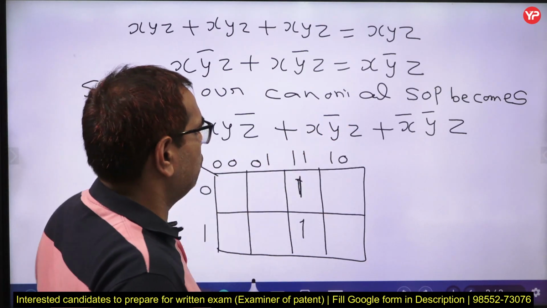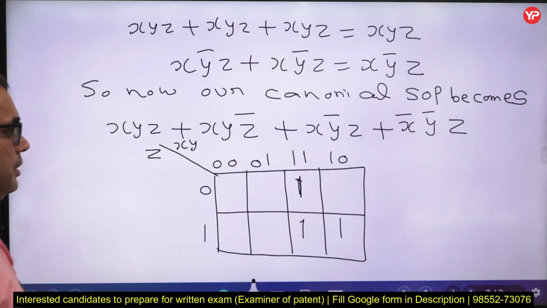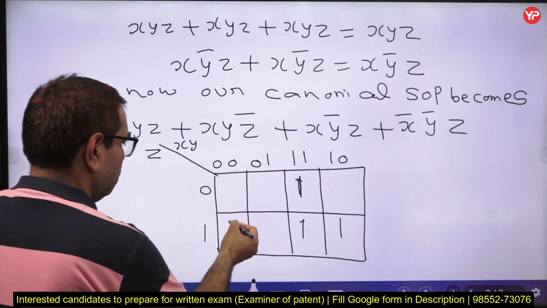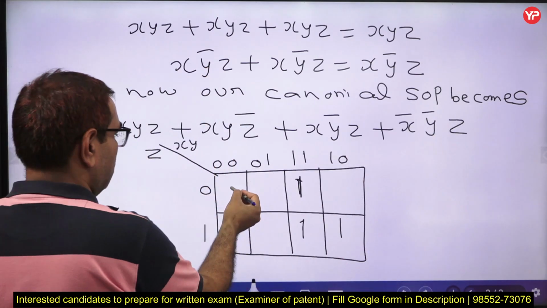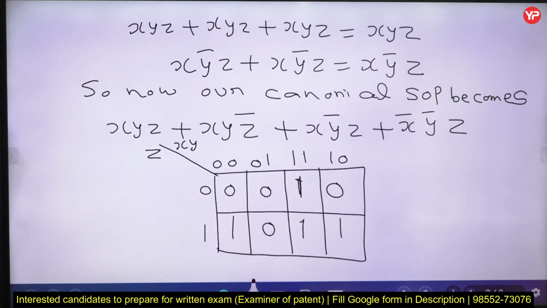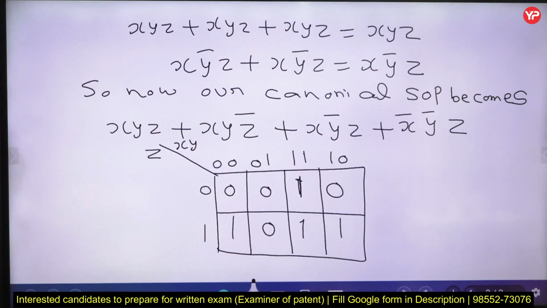Then 101, we write 1 here. And then we have 001, so 1 here. Remaining all will be 0. So this is the K-map. We write that we are converting this canonical SOP into K-map form.